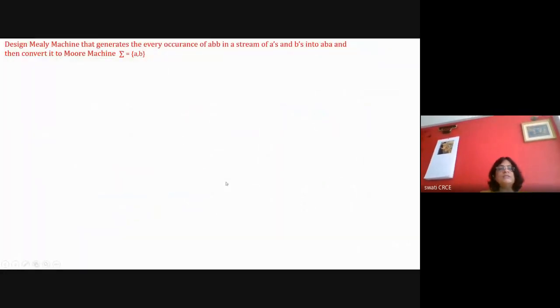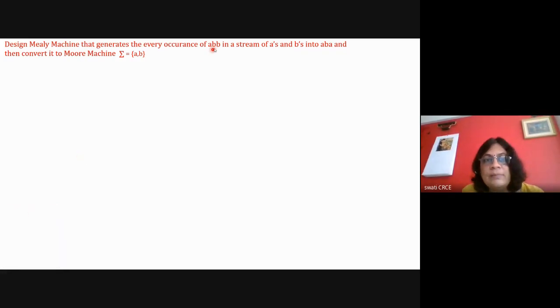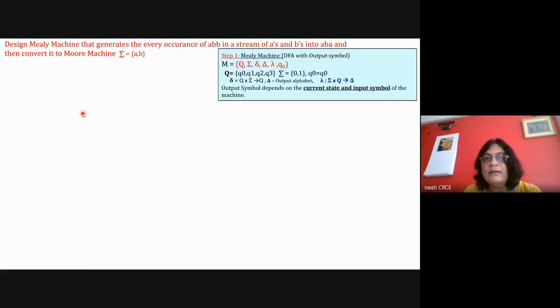Okay. So consider this problem. Design a Mealy machine that generates every occurrence of ABB in a stream of A's and B's into ABA. So what it is saying is that every occurrence of ABB is to be converted to ABA, and then convert this Mealy machine to a Moore machine.